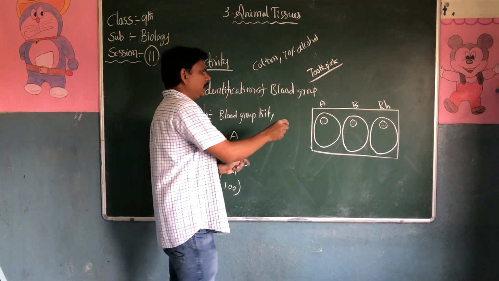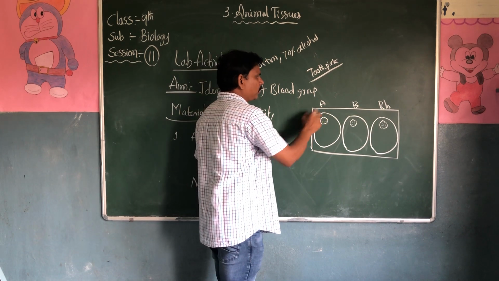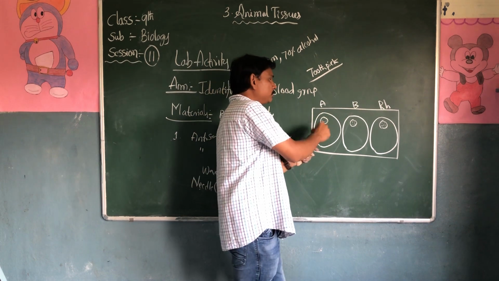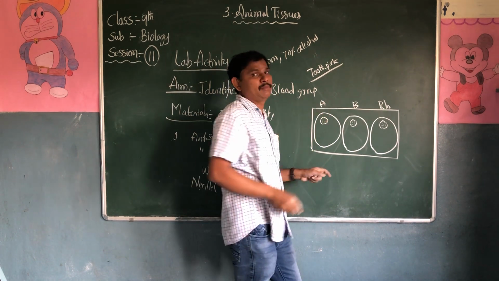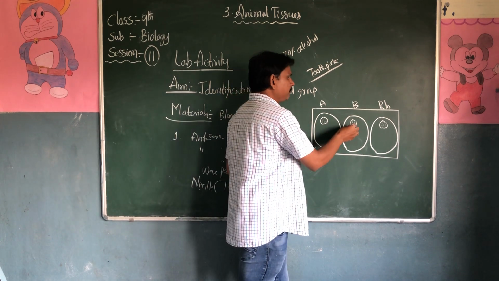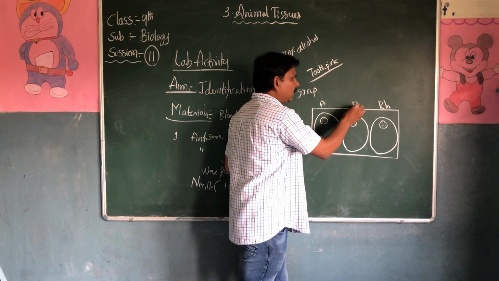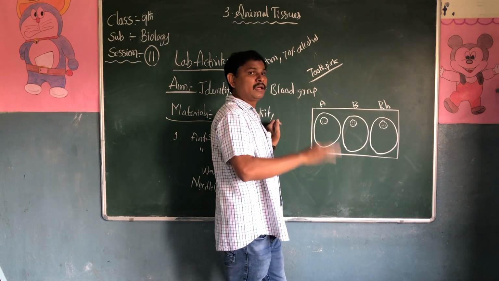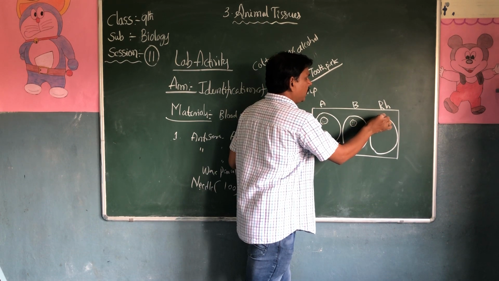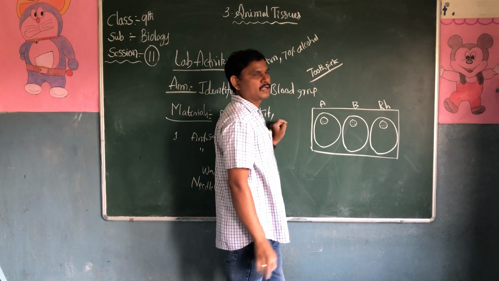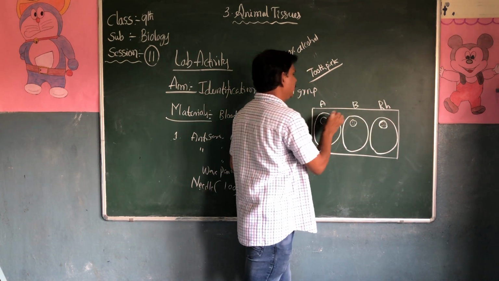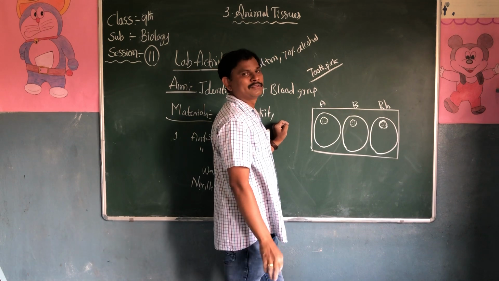We are mixing the blood and the anti-A sera properly. And take another toothpick. We are not supposed to use the same toothpick which was mixed with the anti-A sera and the blood. Throw the toothpick away. Take another toothpick, and mix the blood and anti-B sera. Take another new toothpick, and mix the anti-RH factor sera with the blood.